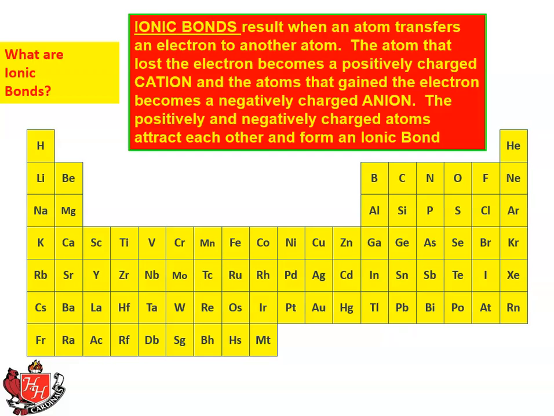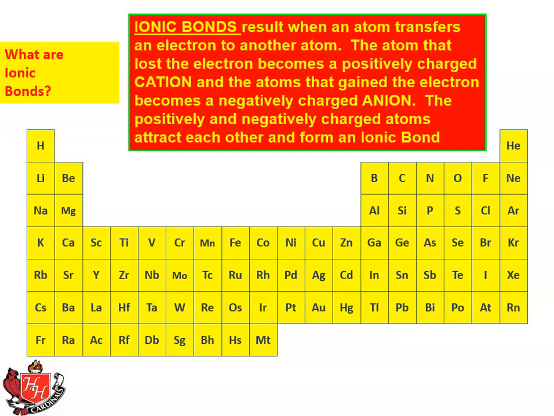The atom that lost the electron becomes positively charged, okay? Just stop and think about that. It was electrically neutral, had the same number of electrons as protons. It loses a negatively charged electron, so now it has a net positive charge. It has more protons than electrons, so it's now positively charged, and that's a cation. And the atoms that gain the electrons become negatively charged. They have one more electron than proton, and they are anions.